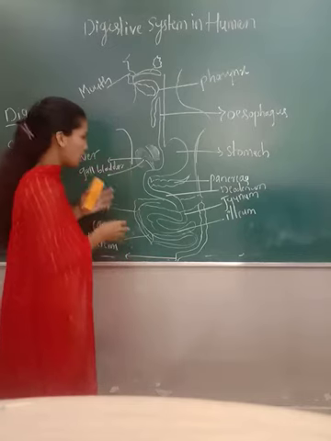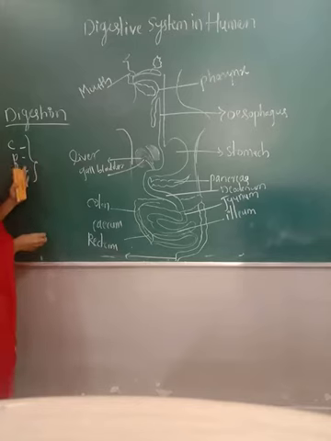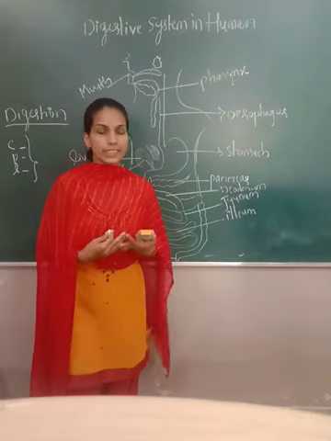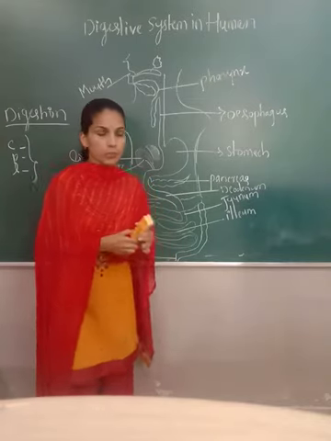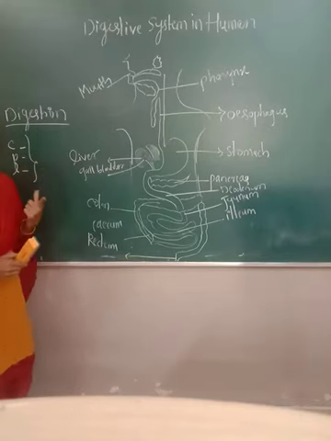So these all we call the bio-macromolecules, that is carbohydrate, protein and lipid here. These we cannot take in their original form because this is the complex form. So this should be broken down.